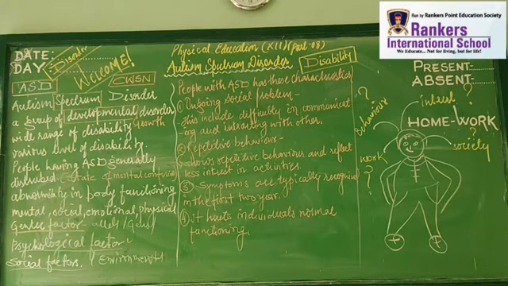So I hope you are all clear about what is disability, what is disorder, and what exactly autism spectrum disorder is: a group of developmental disorders which consists of a wide range of disabilities, of various levels. People have a mental state of confusion, and there will be a lot of abnormality in their body functioning, mental temperament, social temperament, emotional intelligence, and physical body structure.